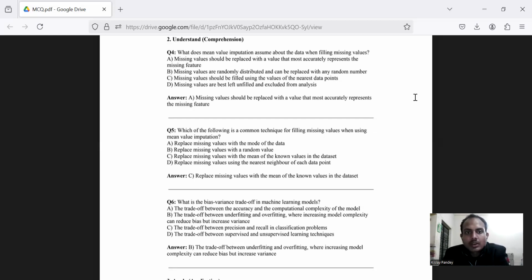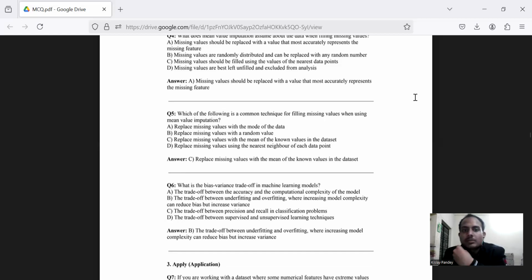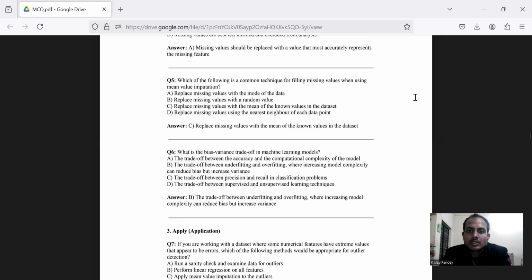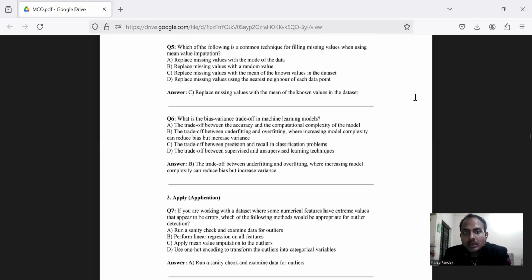missing features. Question 5. Which of the following is a common technique for filling missing values when using mean value imputation? A. Replace missing values with the mode of the data. B. Replace missing values with a random value. C. Replace missing values with the mean of the known values in the data set. D. Replace missing values using the nearest neighbor of each data point. C is the correct answer, which says replace missing values with the mean of the known values in the data set. Question number 6 says, what is the bias variance trade-off in machine learning models?